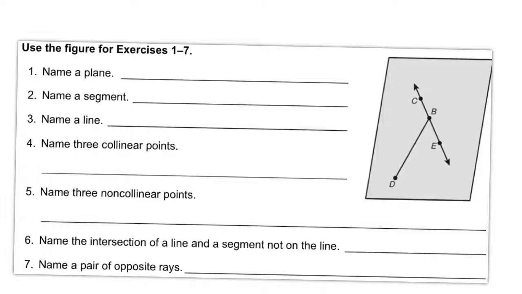So we should remember, hopefully, that we name a plane using three non-collinear points. So we've got to pick the points that aren't in a straight line. So I couldn't pick CBE, but maybe I could pick CBD. So I would write it like this. I would say plane CBD. That's just one of a few possible answers.